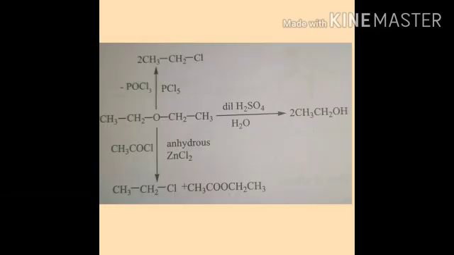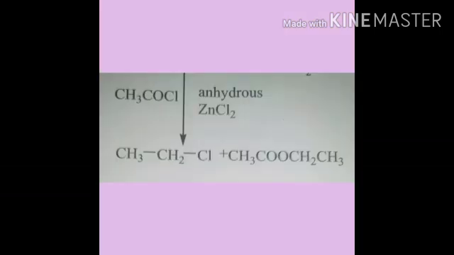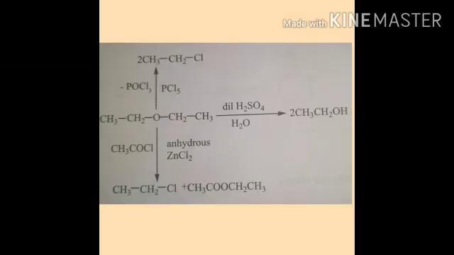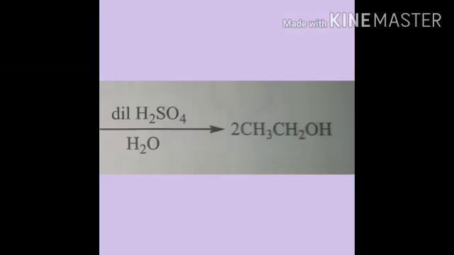And diethyl ether reacts with chlorine in presence of sunlight to give perchlorodiethyl ether. Diethyl ether reacts with acetyl chloride in presence of anhydrous zinc chloride to give ethyl chloride and methyl propionate. Next, diethyl ether reacts with phosphorus pentachloride, PCl5, to give ethyl chloride with liberation of phosphorus oxychloride. Diethyl ether reacts with dilute sulfuric acid to give ethanol.